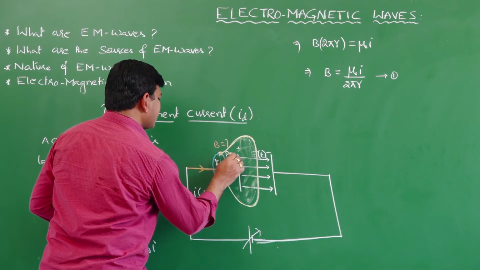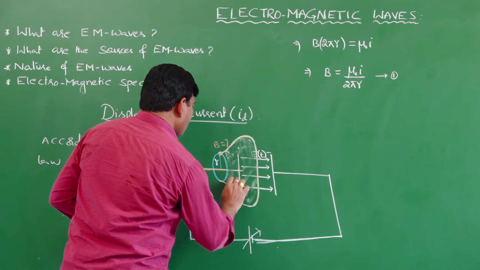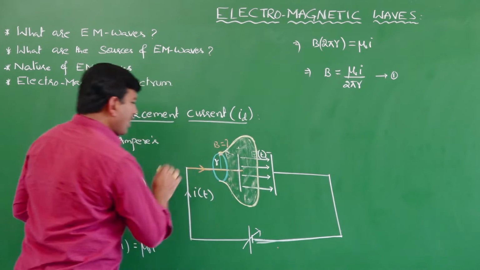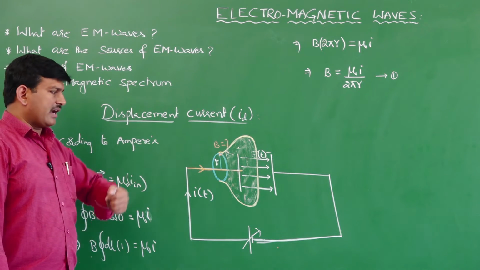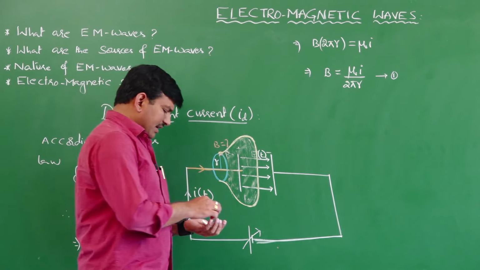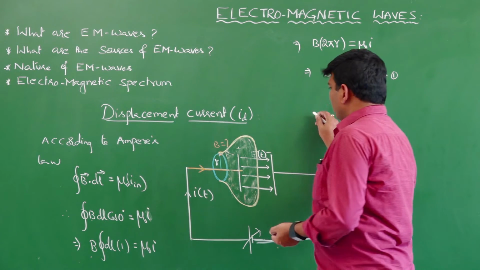In this case, I want to apply the same Ampere's law and calculate the magnetic field. Now by this, what am I going to get?